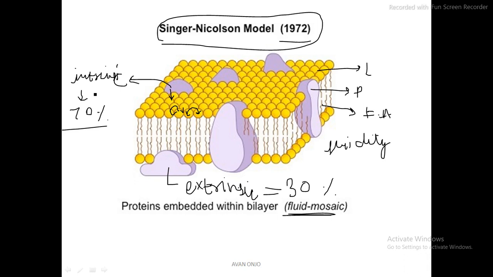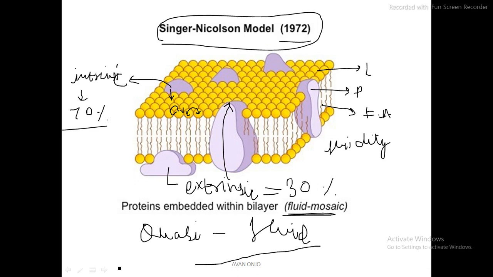They are also called tunnel proteins because they carry things in them, and transport them inside and outside of the cell. You can also call this a quasi fluid model, because it is not completely a fluid model. I hope you are able to understand this topic of the different models that are there. This is the currently accepted model, the Singer-Nicholson model of 1972, widely accepted and followed.